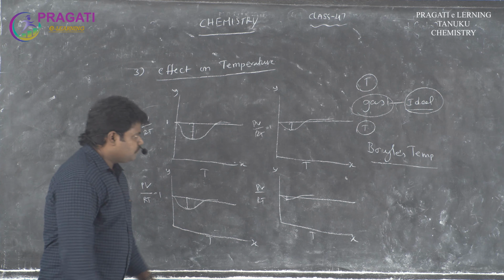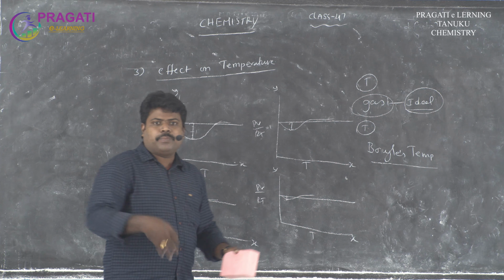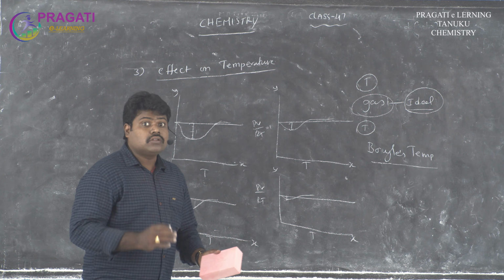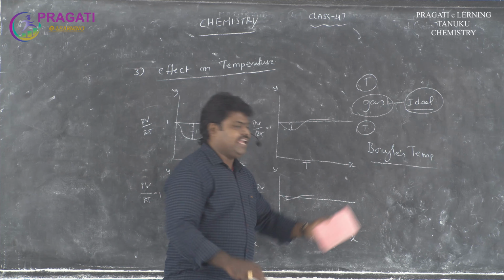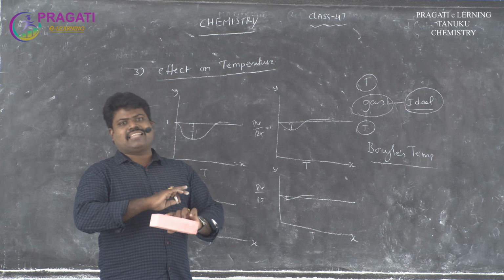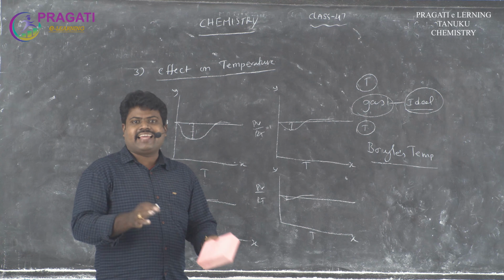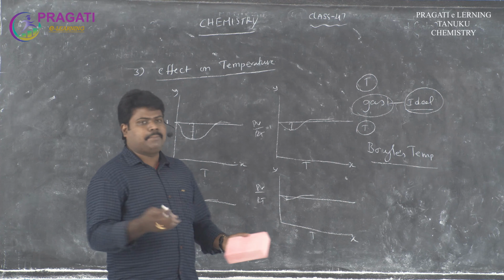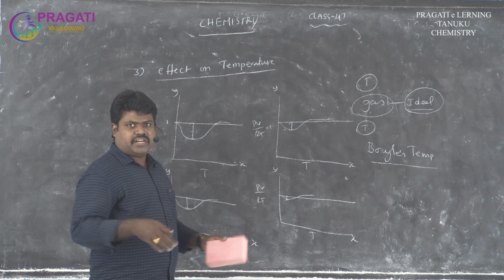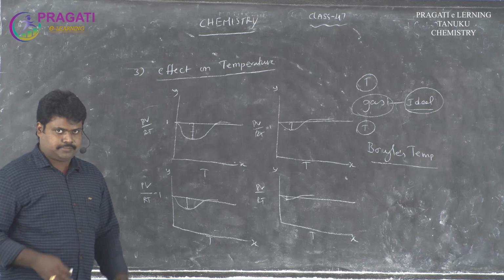The temperature at which real gases behave like ideal gases is called the Boyle's temperature. Not all real gases have the same Boyle's temperature, because different gases have different Boyle's temperatures.